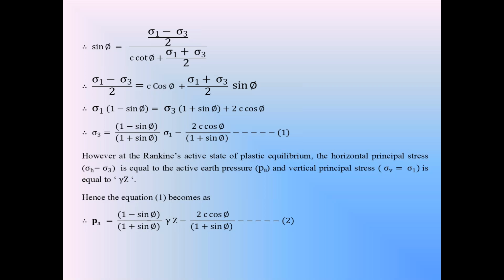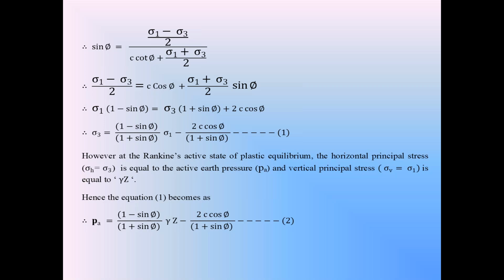Just now I explained: on the right hand side, multiply (1 minus sin phi) by (1 plus sin phi) with 1 plus sin phi and also divide with 1 plus sin phi. Make the modifications, and you will get root Ka is equal to cos phi by 1 plus sin phi. So this equation 2 becomes Pa is equal to Ka into sigma 1. Sigma 1 is the vertical stress sigma V, the major principal stress.